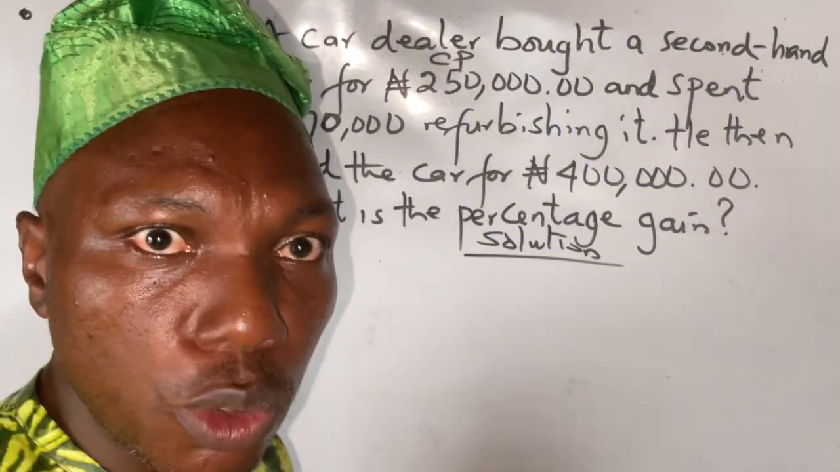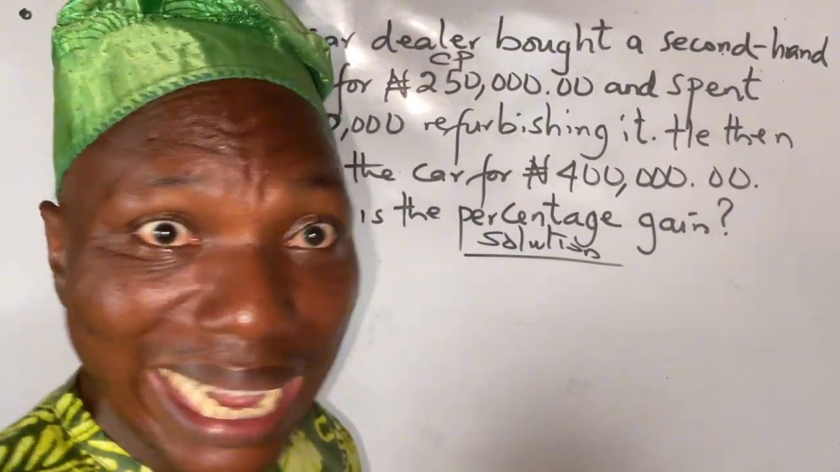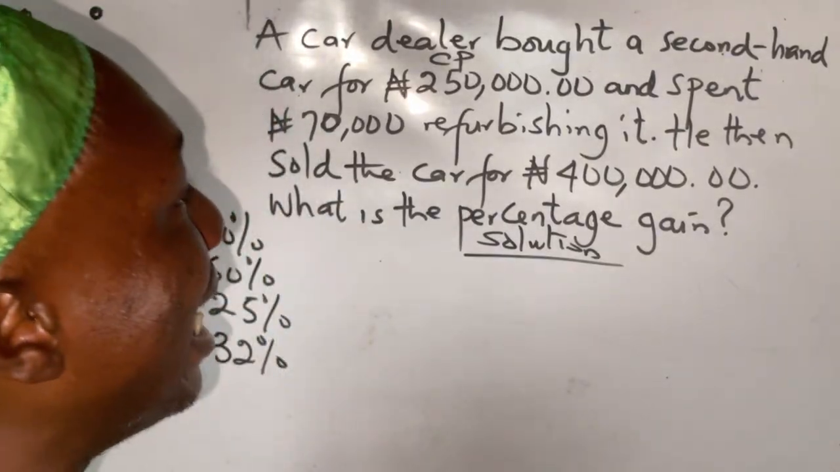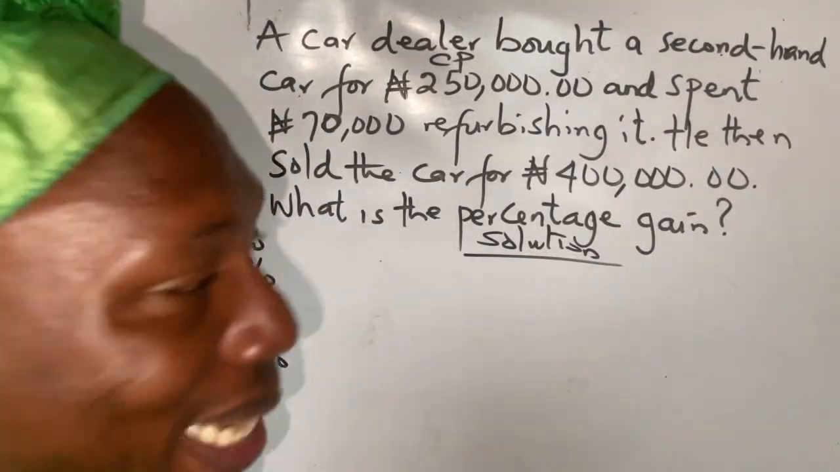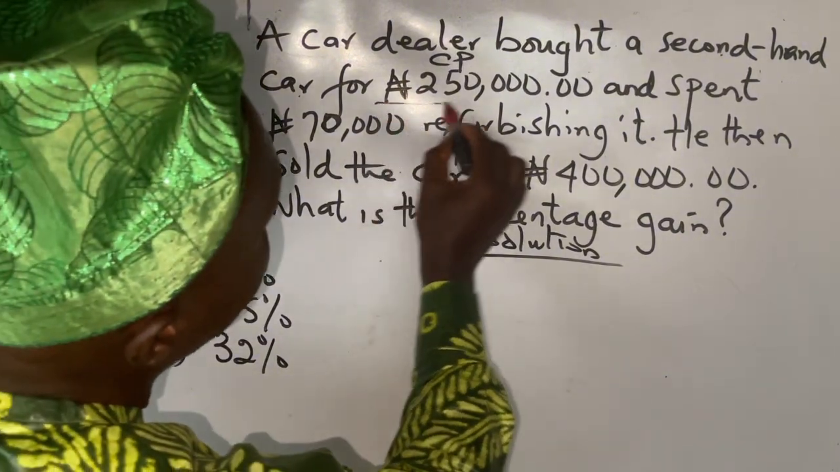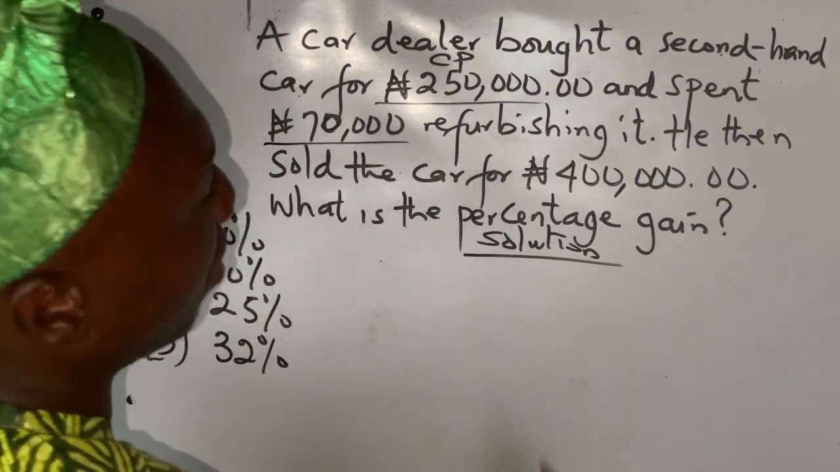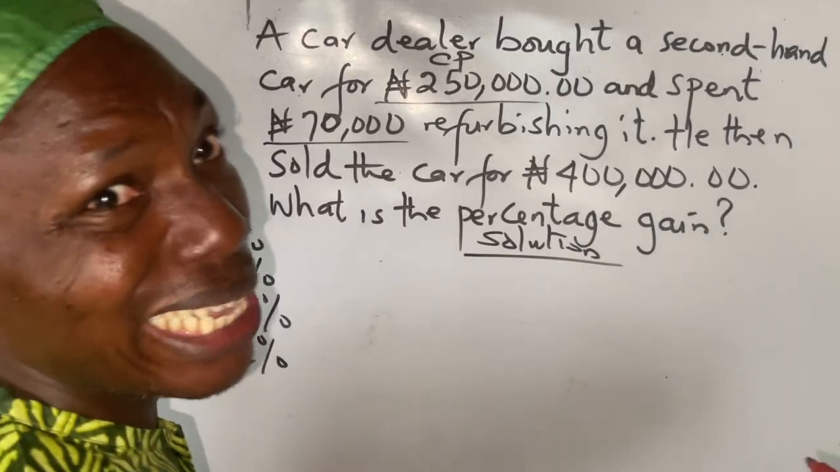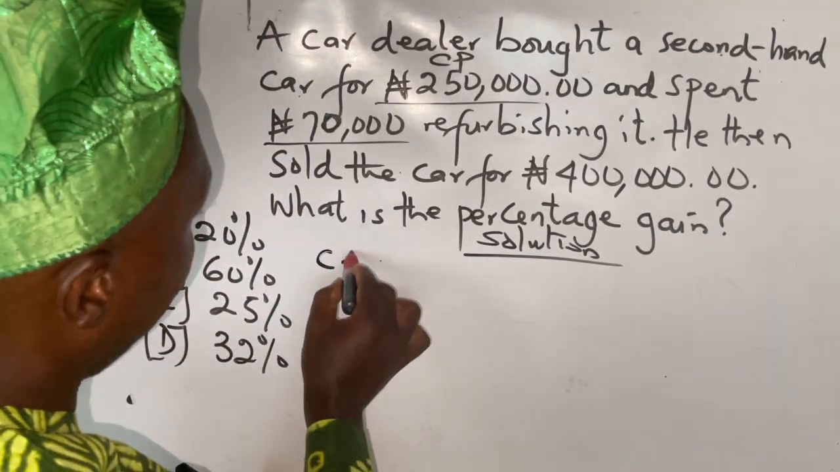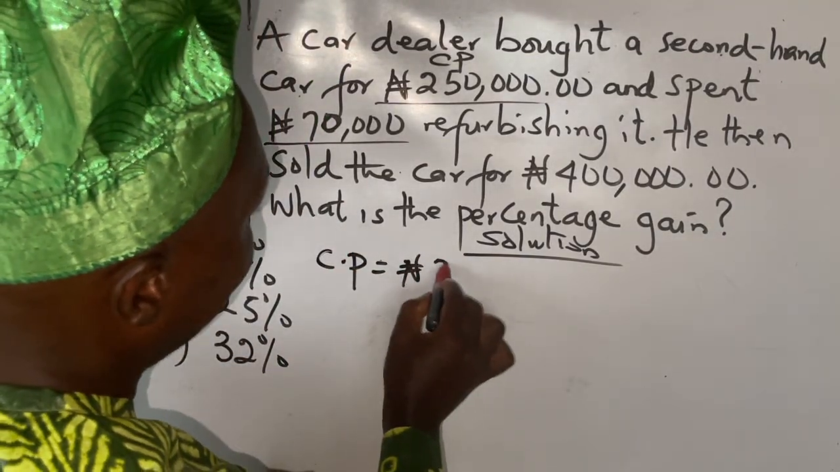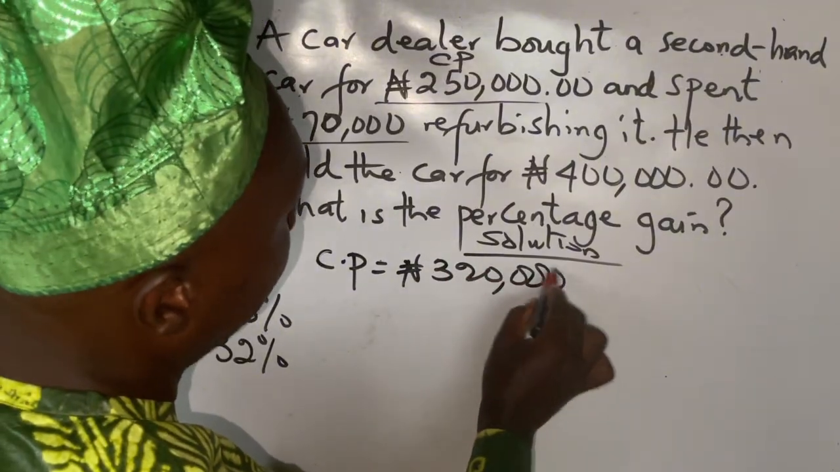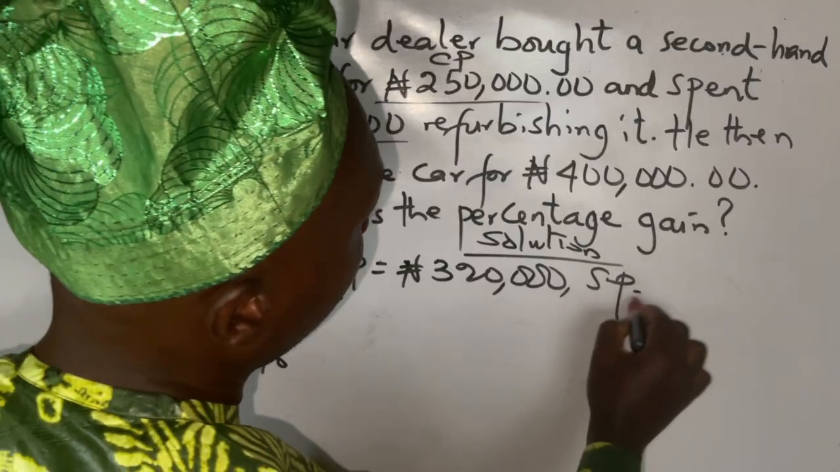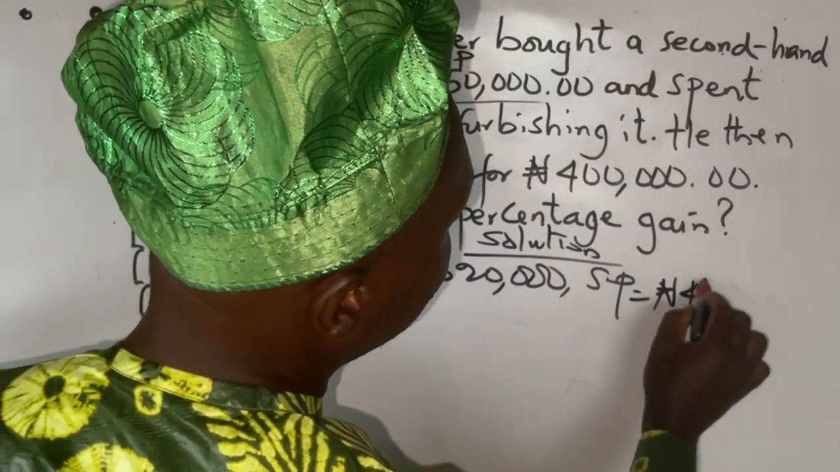The total amount you use in buying the car is the addition of the amount you use in refurbishing it and the amount you use in buying it. So we are going to add 250,000 naira and 70,000 naira. So the cost price now will be 320,000 naira. So the selling price, we are told that he now sold it for 400,000.